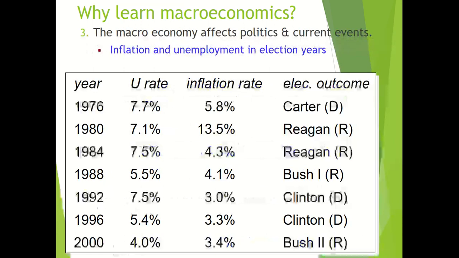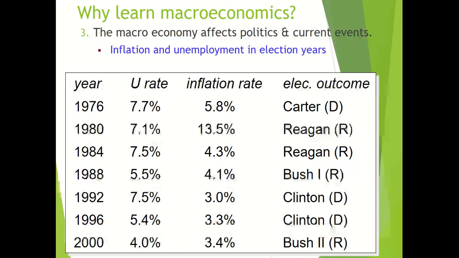Here you can see inflation and unemployment in election years in USA. Here unemployment rate and inflation rate for different years are mentioned. If we talk about Carter in 1976, unemployment rate was 7.7% and inflation rate was 5.8% in US economy. In 1980, during Reagan period, unemployment rate was 7.1% and inflation rate was 13.5%.